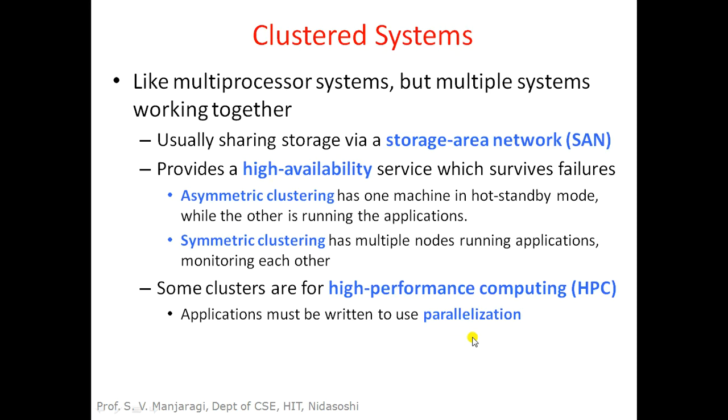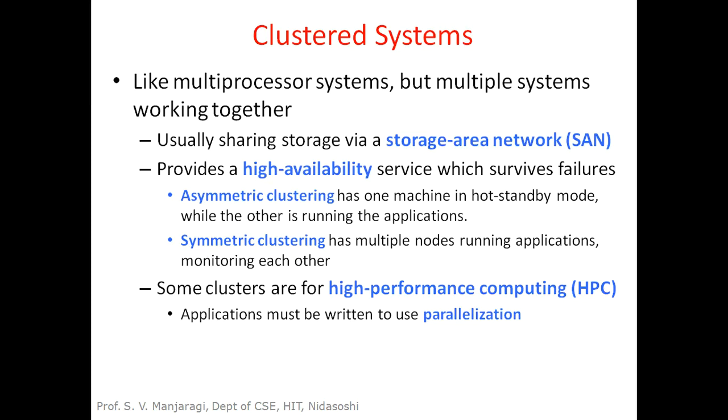Now let us look at another type of system, called a cluster system. A cluster system is basically multiple systems working together. For example, in our laboratory we have around 20 PCs. We can interconnect all these 20 PCs and form a cluster.